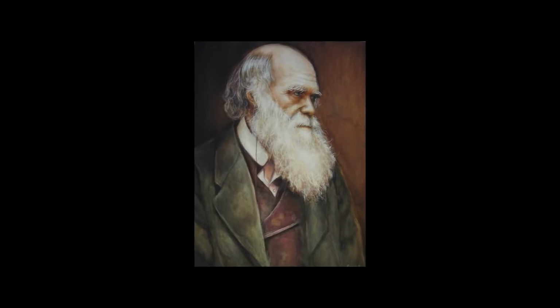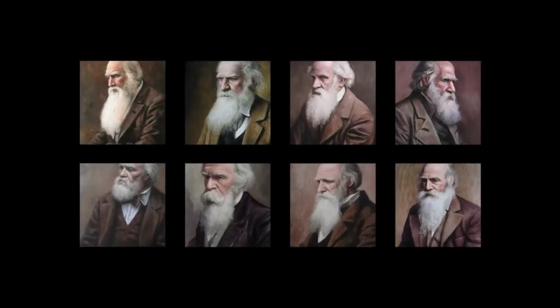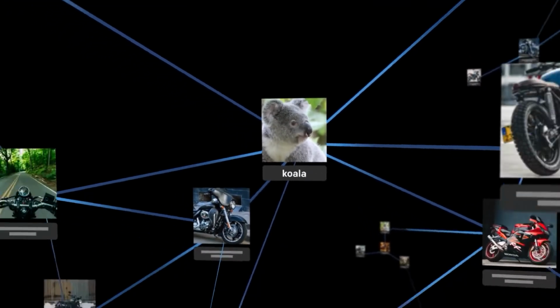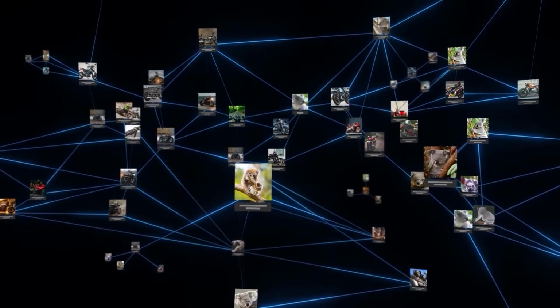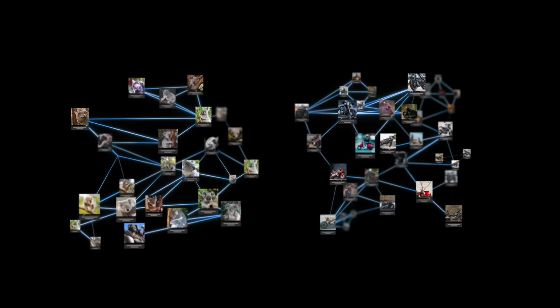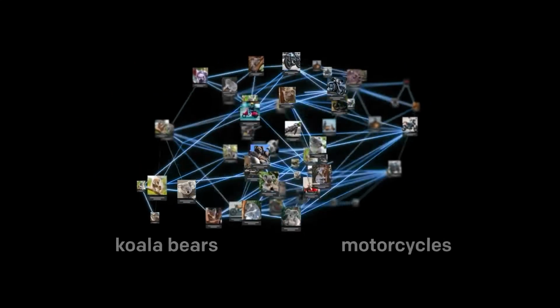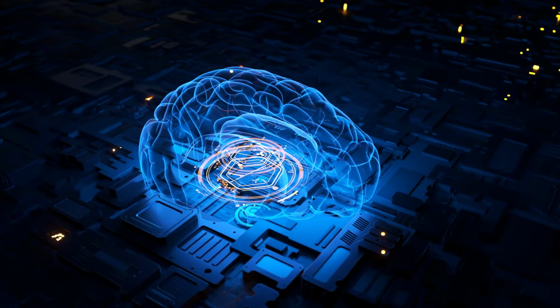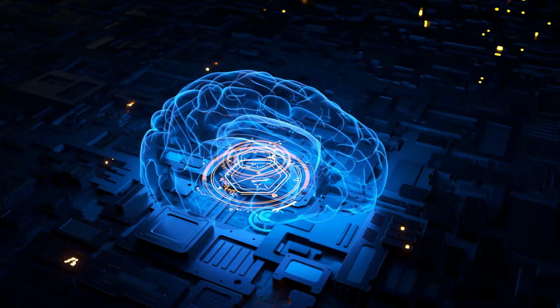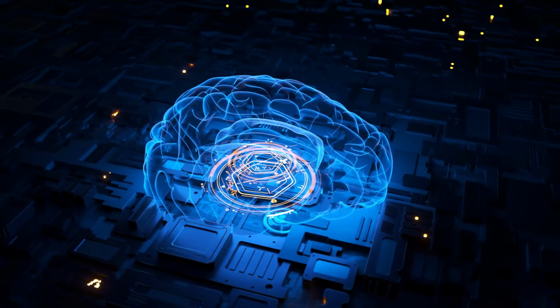Through deep learning, it not only understands individual objects like koala bears and motorcycles but learns from relationships between objects, said OpenAI. And when you ask Dall-E for an image of a koala bear riding a motorcycle, it knows how to create that or anything else with a relationship to another object or action. Dall-E 2 provides several image alternatives for each text prompt.